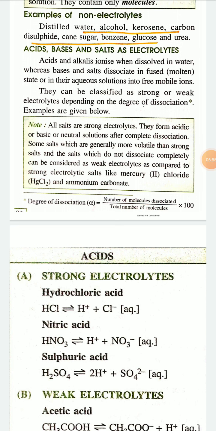So the cause of conductivity of these electrolytic substances is the presence of ions. That is, these chemical compounds can dissociate into ions to produce cations and anions.